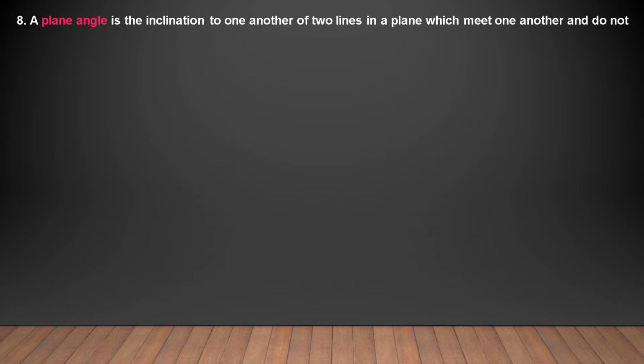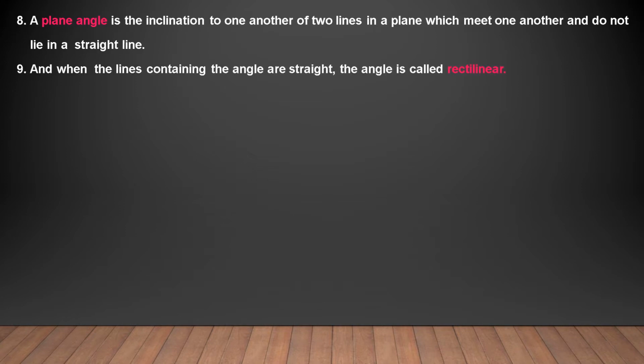A plane angle is the inclination to one another of two lines in a plane which meet one another and do not lie in a straight line. And ninth is, when the lines containing the angle are straight, the angle is called rectilinear.